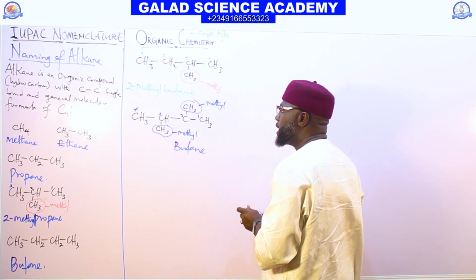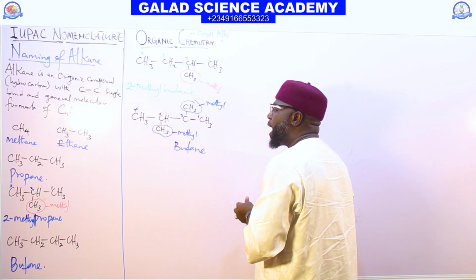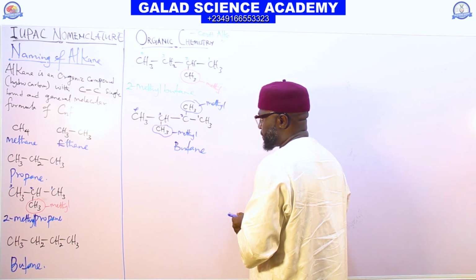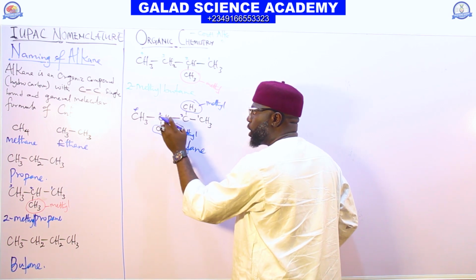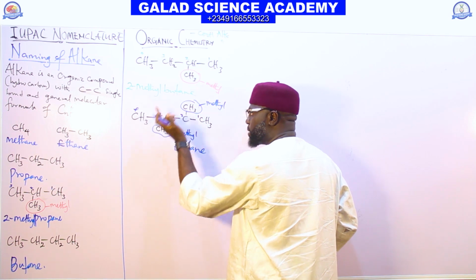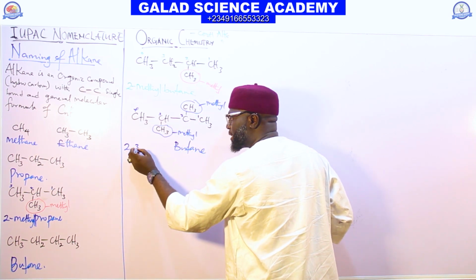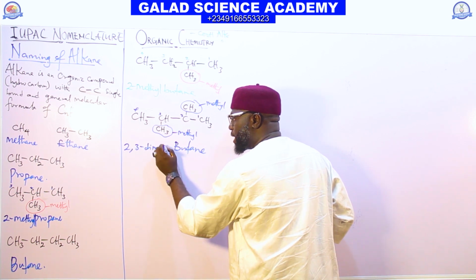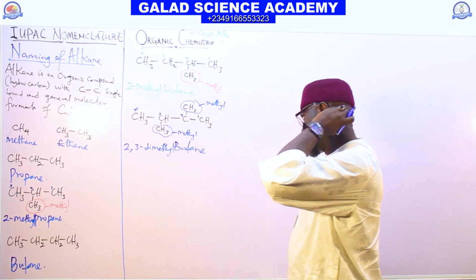We call it butane, with methyl at carbon 2, 3. You can say 2,3-dimethylbutane.